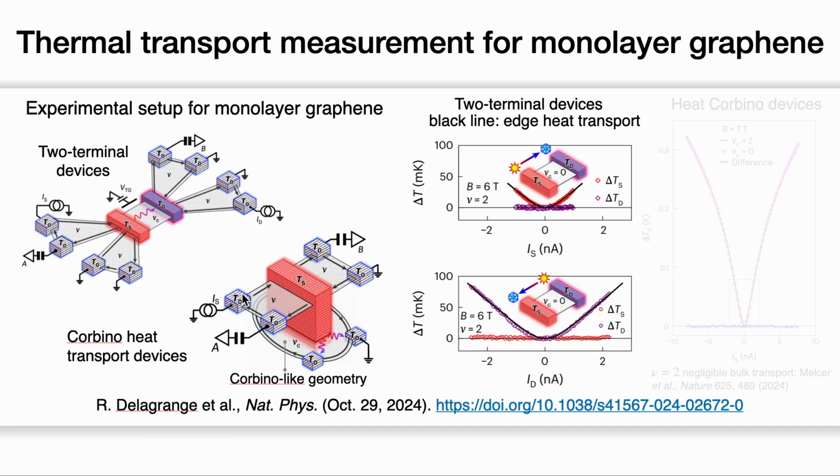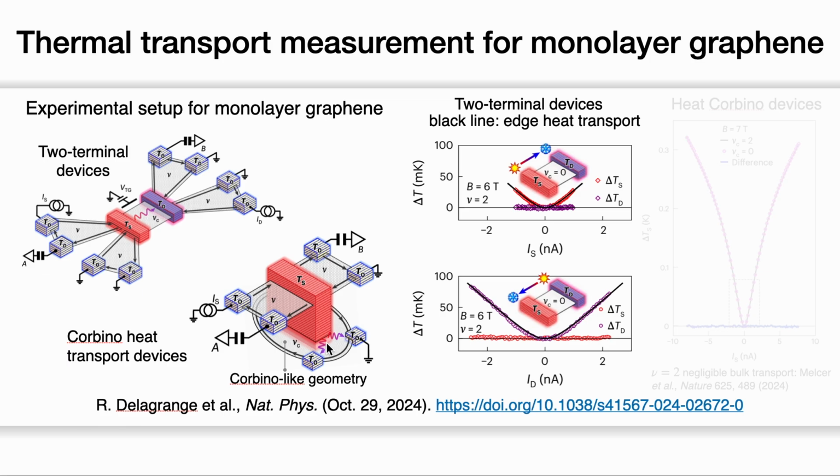The second configuration is a vertical heat transport device with a floating metal in the middle. On top of the metal is a graphene used to heat up the metal, while at the bottom is the graphene that we are interested in.